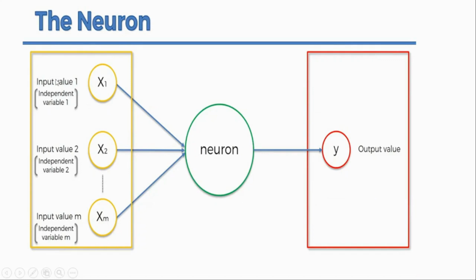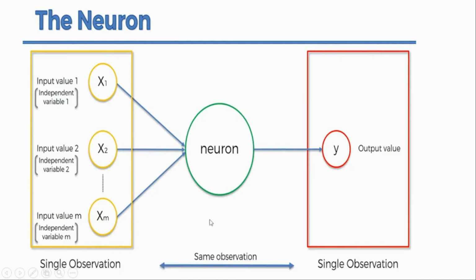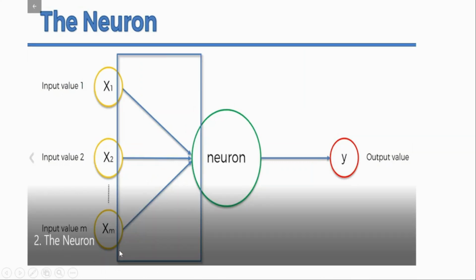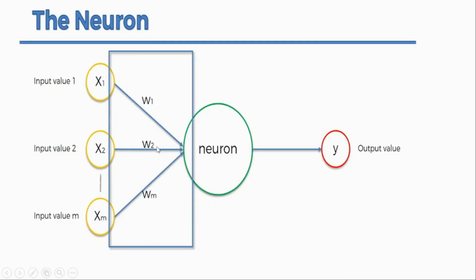Now again, input value m, neurons, and output value; one output value will be selected. So single observation, same observation, single observation. This is a single observation, and this is the single observation. Now the output value again. Now here the weight will be calculated. Here different weights will be assigned. How will different weights be assigned? W1, W2, and Wm. Now W1 is assigned to input value 1, meaning feature 1, W2 to feature 2, and